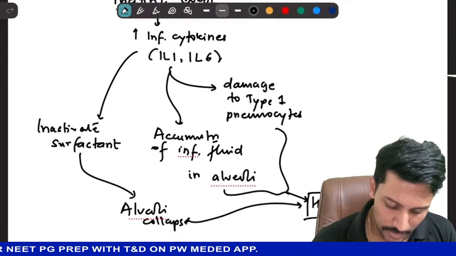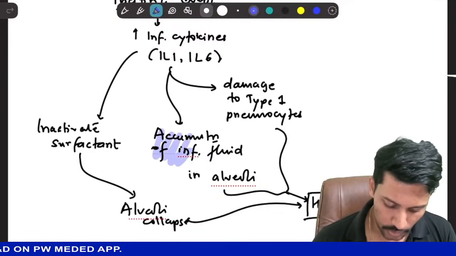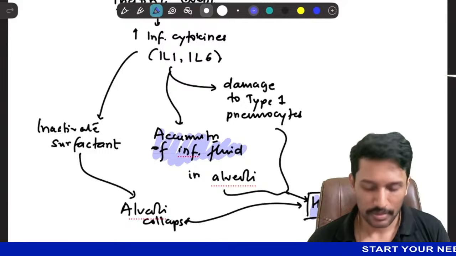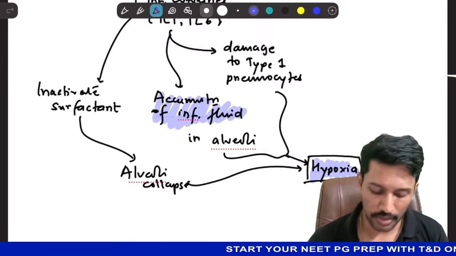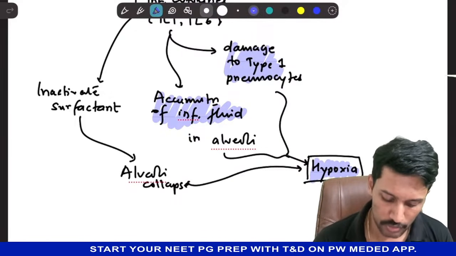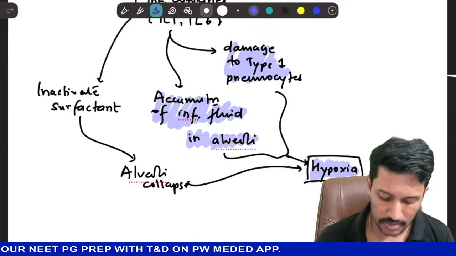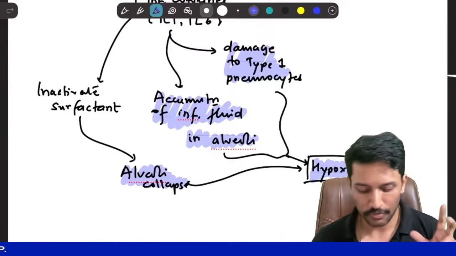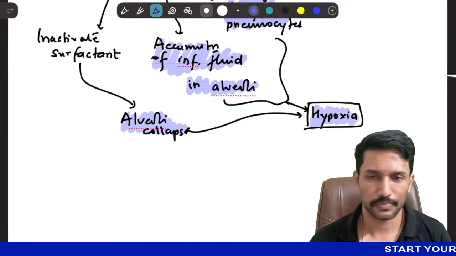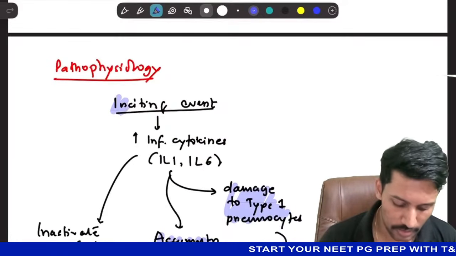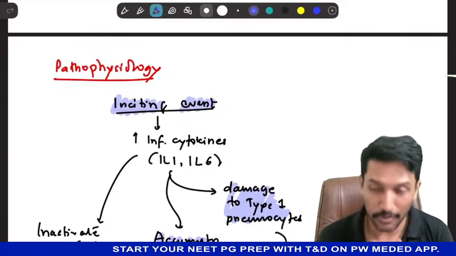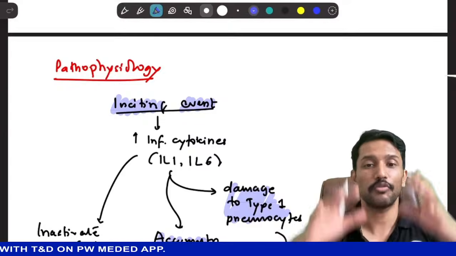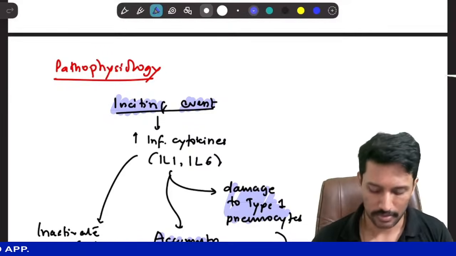So now the edema that is visible on the X-ray is because of the accumulation of inflammatory fluid. It is contributing to hypoxia. The hypoxia or low PaO2 by FiO2 ratio that we are seeing is because of damage to type 1 pneumocytes, accumulation of fluid in alveoli which is interfering in gas exchange, and inactivation of surfactant which has resulted in collapse of the alveoli, right? And all of this happened because there was an inciting event which incited inflammation in the body. It could be in the lung or somewhere. Inflammatory cytokines have to be produced in large number to cause ARDS.